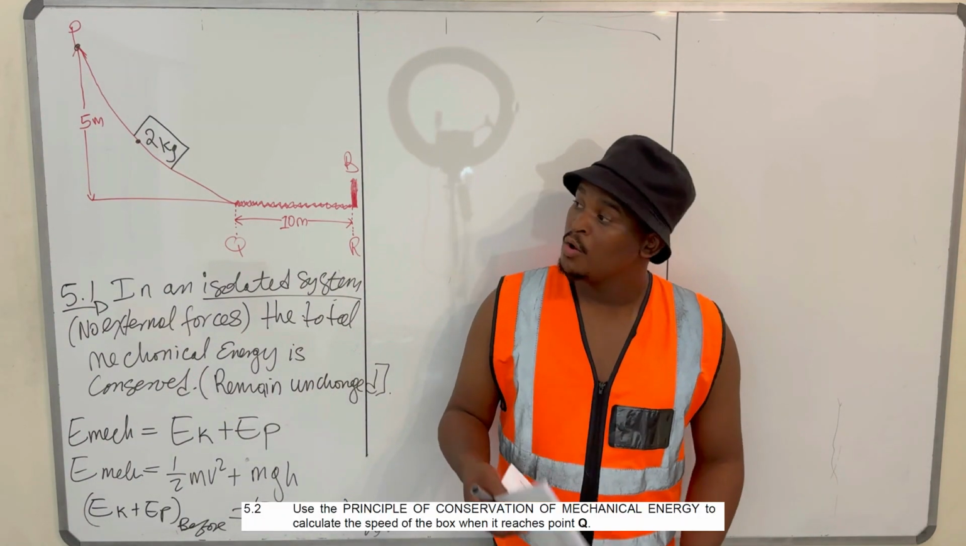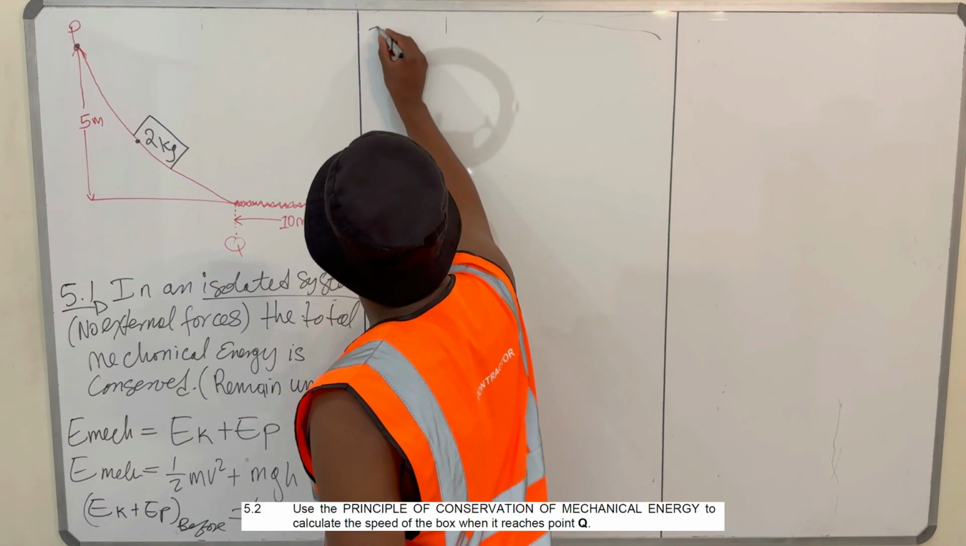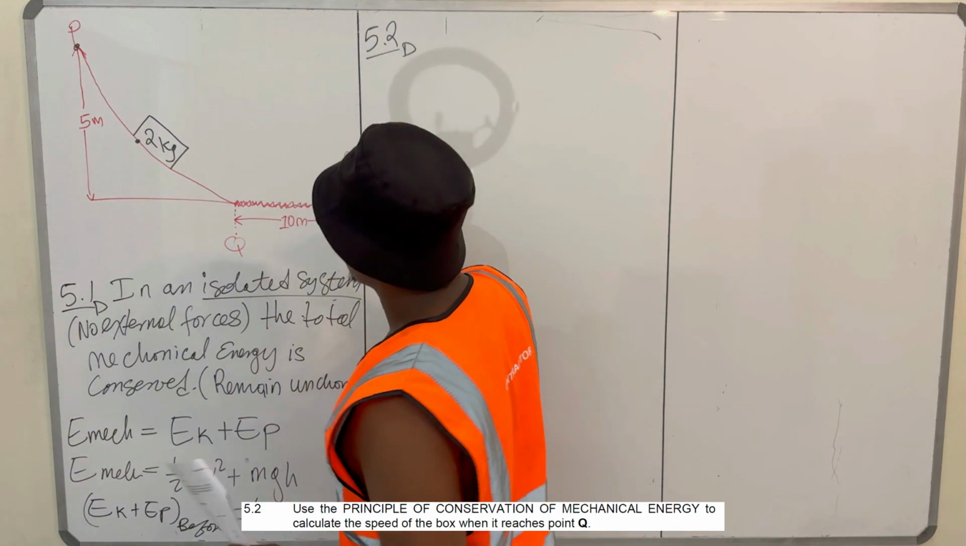So, we'll move to 5.2. What are they saying at 5.2?